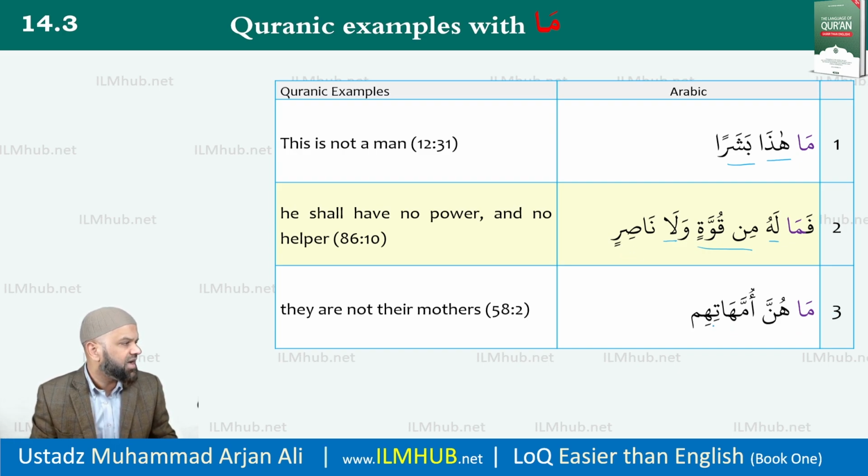Ma hunna ummahatihim. Ma hunna, not they, female plural. Ummahati, him. They are not their mothers. The him is your attached pronoun. And ummahat is the sound feminine plural. And therefore, this is now acting as we've seen in the previous examples earlier. Ma hunna is your subject. Ummahatihim, their mothers, is your predicate. And the predicate here is nasab.